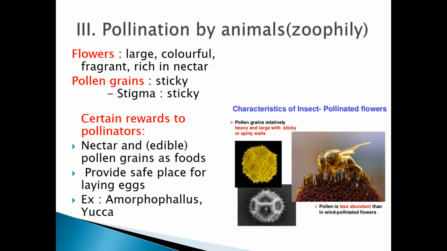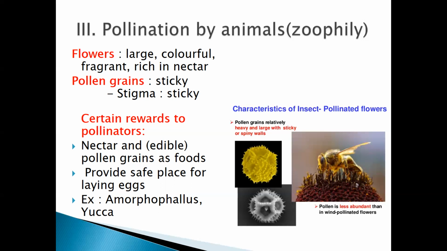Certain rewards to the pollinators. Some of the pollination is done by the bees, insects, birds, and mammals. These are some of the rewards the pollinators get. Means these agents receive some of the rewards. What are they? The first reward is the nectar and the sugar syrup, which is produced by the flowers. That is their first reward.